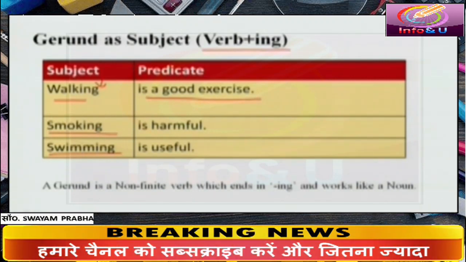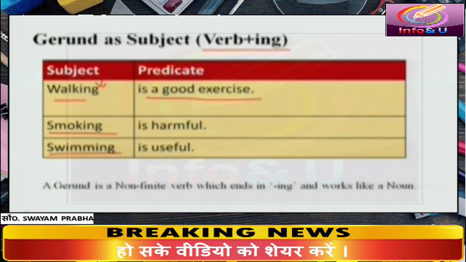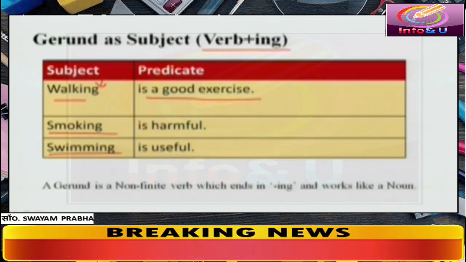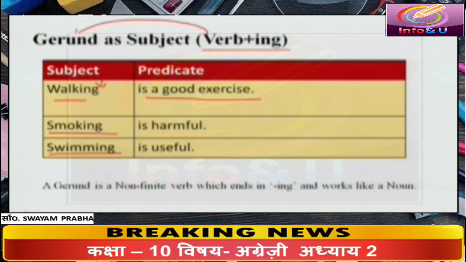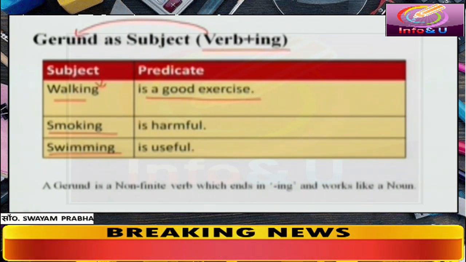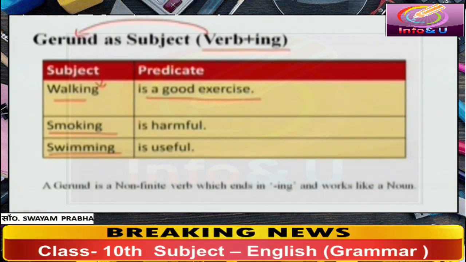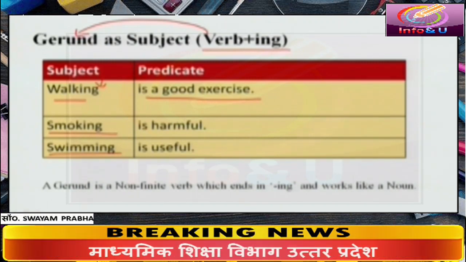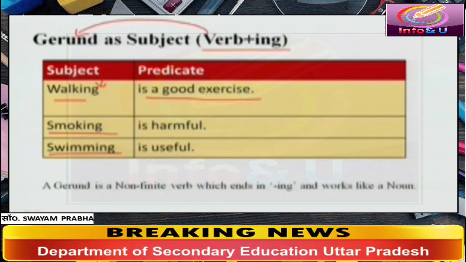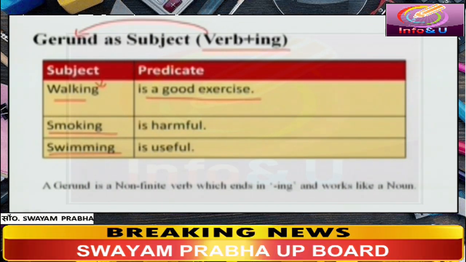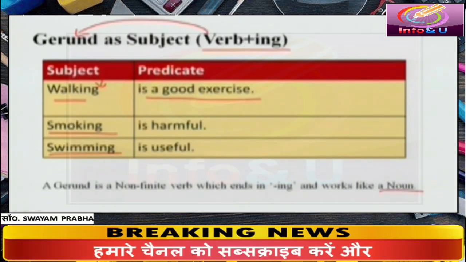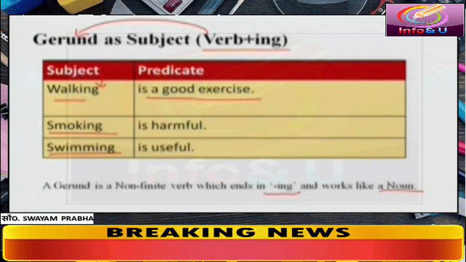When we add ing in the end of the first form of the verb, it is used as gerund. Gerund can also be the subject of a sentence. What is gerund? Gerund is a non-finite verb which ends in ing and works like noun.